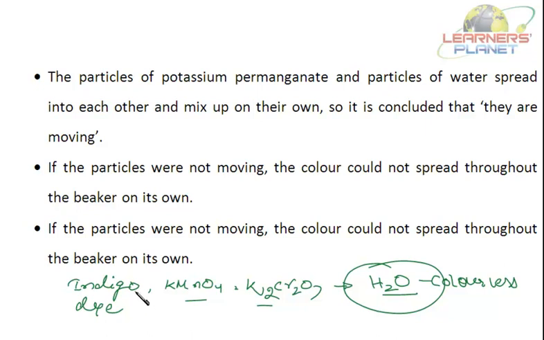It means that indigo dye or potassium permanganate or potassium dichromate or water, they are not continuous. They are made up of small particles. And these particles divide and spread the color. Right? Secondly, there is space between the particles. Space between the particles means there is space between the particles of water. I'm not talking about the space between the particles of wood or iron or any metal.